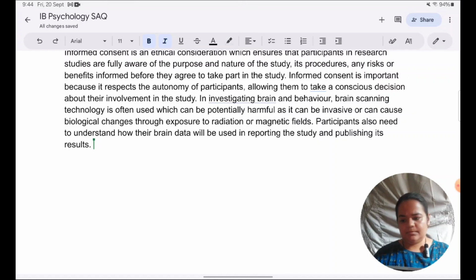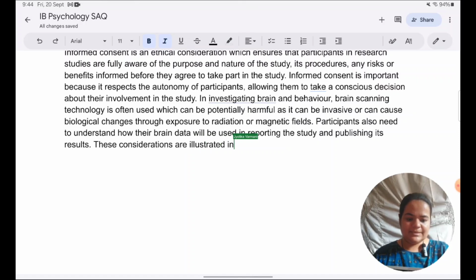So, definitely, ethical integrity is ensured by maintaining informed consent in brain behavior relations. Now, to lead into this study by Maguire, we can just give a lead in sentence and come to the next paragraph where we start linking up with the study. These considerations are illustrated in the study by Maguire on structural changes in taxi drivers.